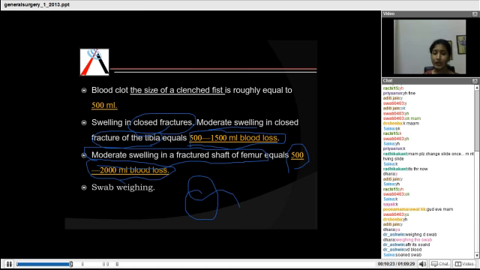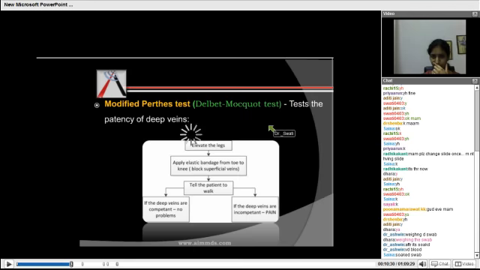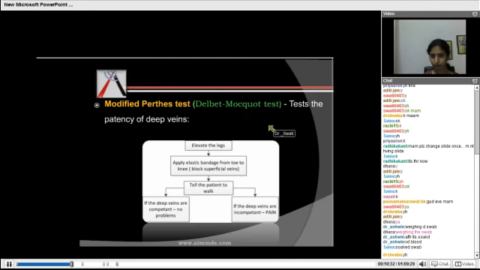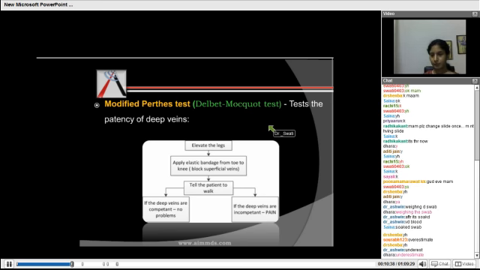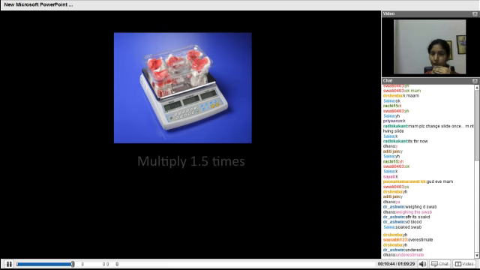Now can you tell me, will swab weighing overestimate your number or underestimate it? Yes, it will underestimate. Can anybody tell me why?